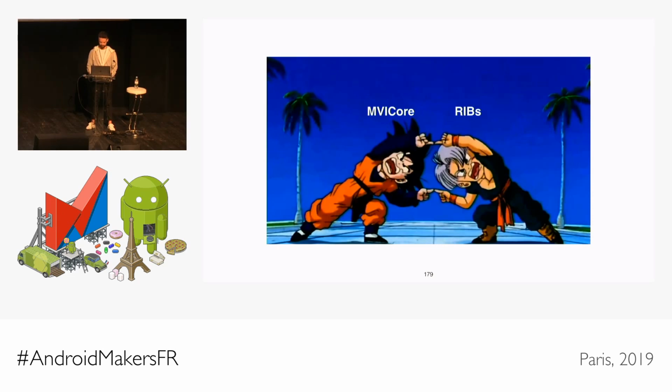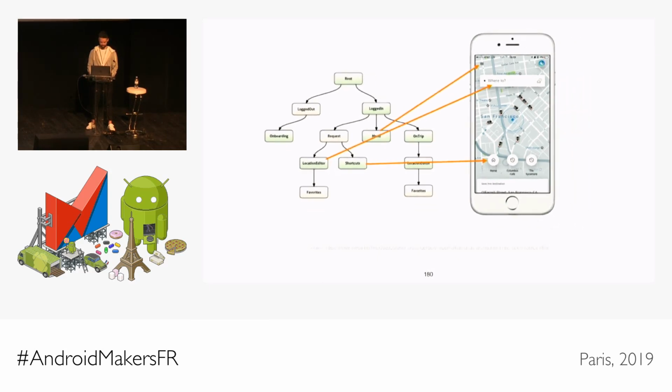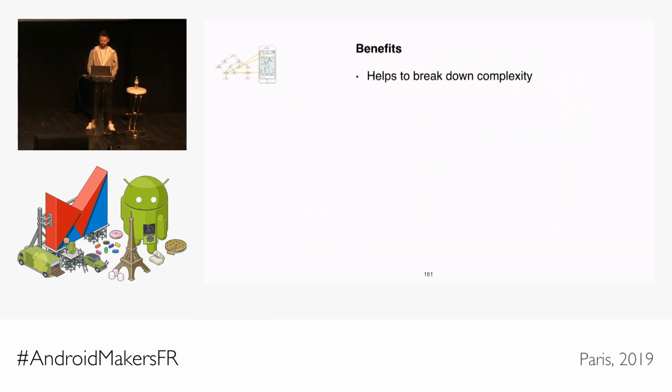So in case you haven't heard of it, an oversimplified summary of RIBS is that it helps you to think about your application in terms of a business logic-centered tree structure. And this tree structure means that we can break down complexity to a hierarchy of simpler nodes. Every node knows just enough it needs on its own level, so they stay simple. In addition, every node is an encapsulation of both its immediate business logic and its UI.